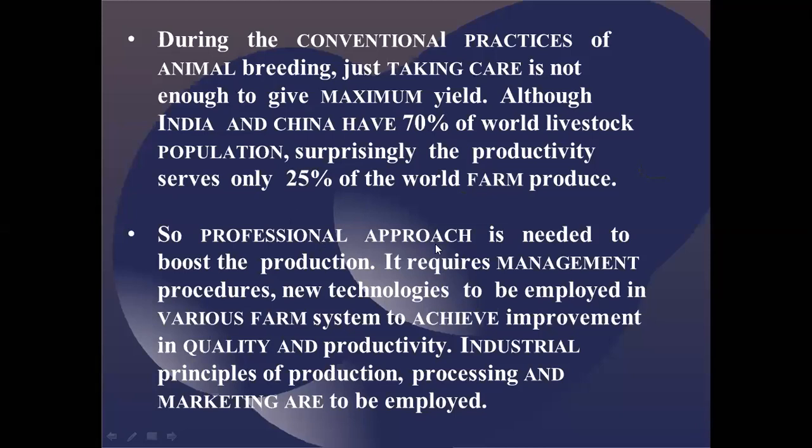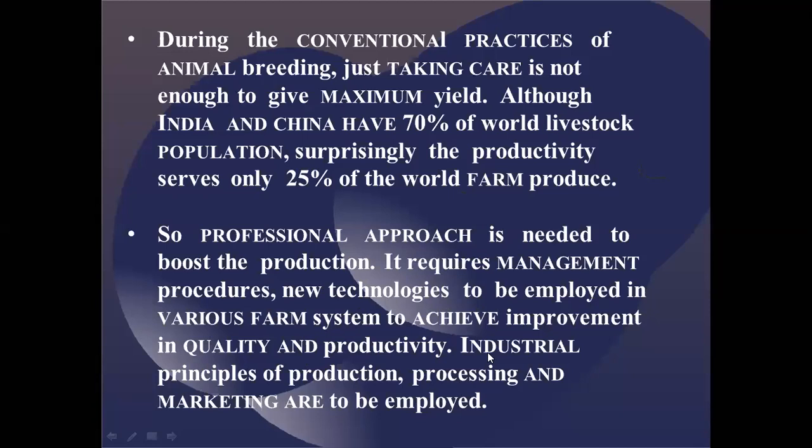So a professional approach is needed to boost production. What is the professional management that is to be done? It is employing new techniques. New techniques need to be employed in order to improve quality and productivity. That is the basic thing that one has to deal with. If you are doing animal husbandry and all that, you have to employ new techniques. Industrial principles of production, processing, and marketing are to be employed.